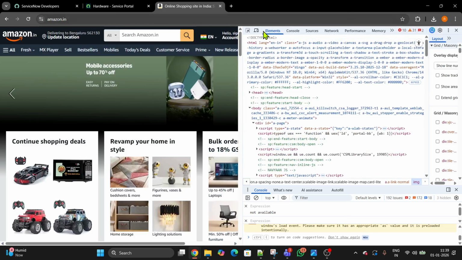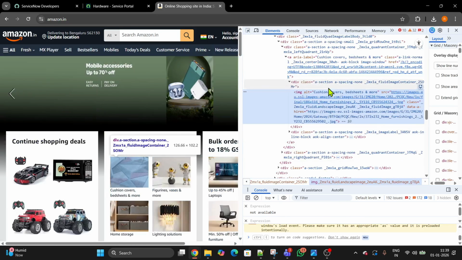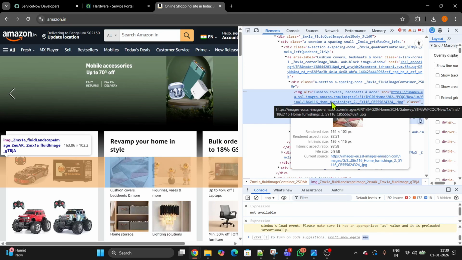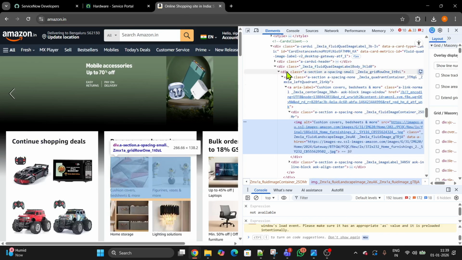If I wanted to see this image, I can click on this cursor and place it over here. See, I can see these are the images added over here. So this is an HTML component. But what is this widget? See, we have different classes. We'll talk about it in the upcoming classes or upcoming videos.